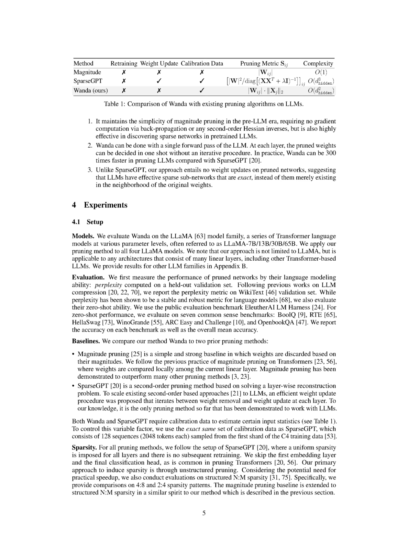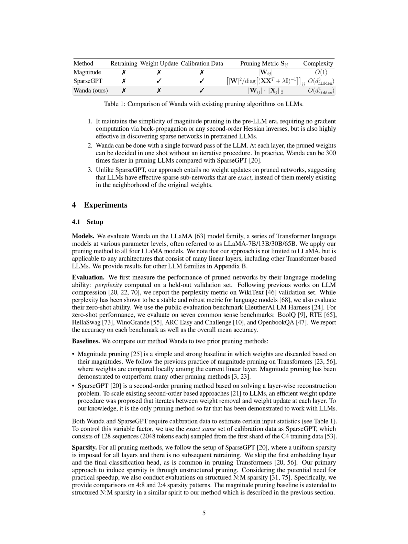To evaluate the effectiveness of our pruned models, we first check their language modeling ability by computing the perplexity on a separate validation set. Perplexity is a commonly used measure in language models that gives an indication of how well the model predicts a sample. To be more specific, we use the Wikitext validation set, which is a standard in the field. Moreover, we also checked the model's zero-shot performance using a public evaluation tool called EleutherAI LM Harness. This was done on 7 common sense benchmarks, namely BoolQ, RTE, HellaSwag, WinoGrande, ARC Easy and Challenge, and OpenBookQA. We then reported the accuracy of each benchmark and the overall mean accuracy.